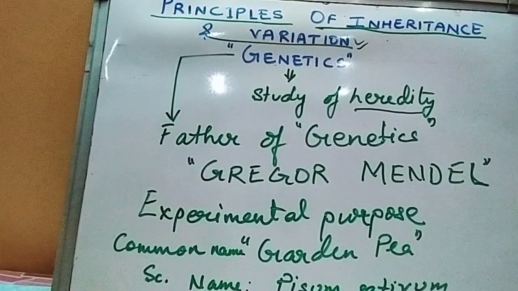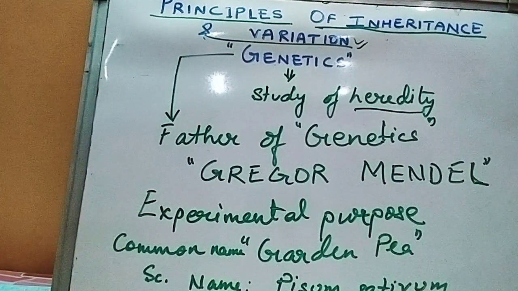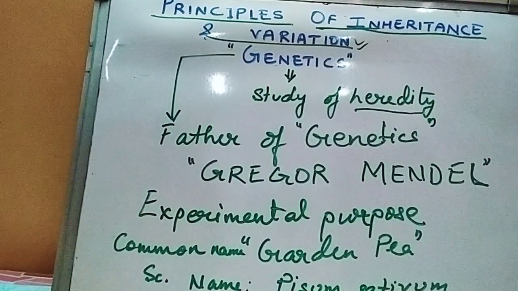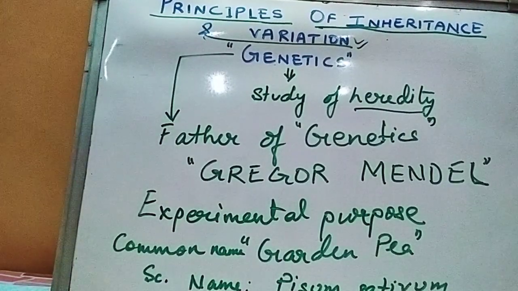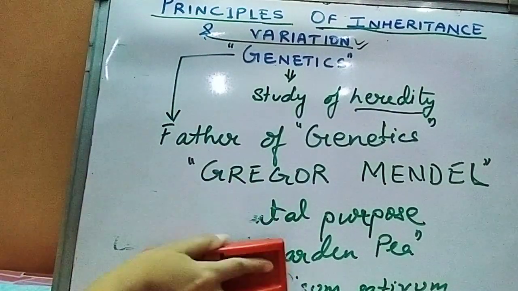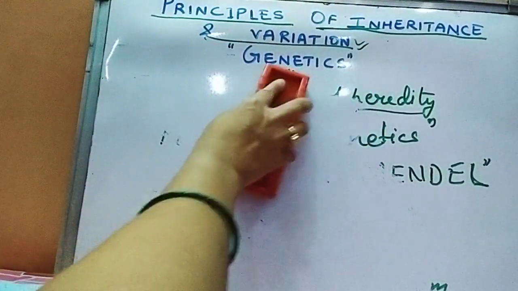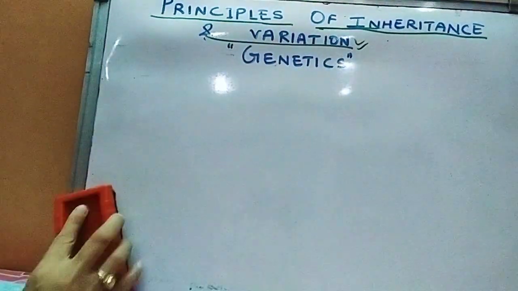And one of the most important features of this plant was that it is hermaphrodite, that it carries both the sex organs in it, so it can undergo self pollination too. So that was a feature which was very important for experimental purpose. So garden pea was selected for experimental purpose by Mendel.